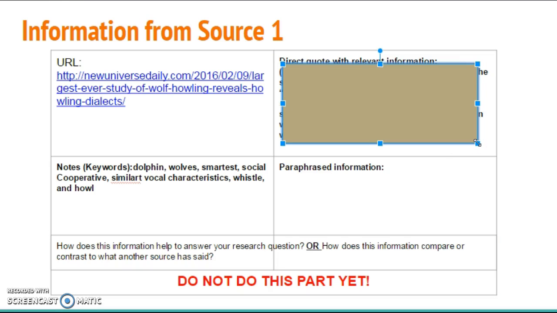There! All right, awesome. So that way, now I'm going to remember what the original sentences were about and look at the keywords. Now that I have my box over that, okay, so it's time to paraphrase. I'm going to start by using the keywords of dolphin and wolves and smartest. Okay. Remembering that the original sentences were stating and how I understood them, I'm going to paraphrase in the box.